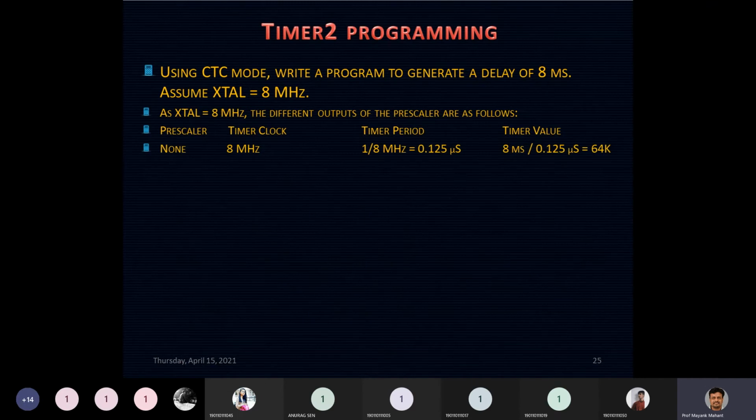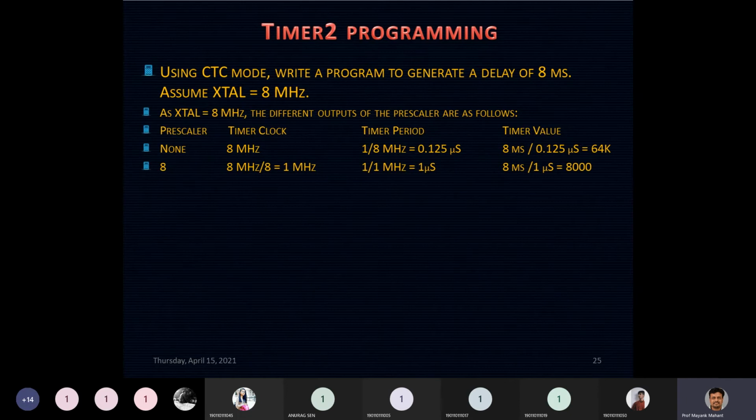Suppose I'm not using any prescaler, then the timer clock would be the same as the system clock. So if my system clock is 8 megahertz, my timer clock will also be 8 megahertz. The time period of the timer is 1 divided by 8 megahertz, which equals 0.125 microseconds. To generate a delay of 8 milliseconds, divide 8 milliseconds by 0.125 microseconds, which gives 64,000. Is it possible to store 64,000 in an 8-bit register? No, it's not possible. So we need to check the others.